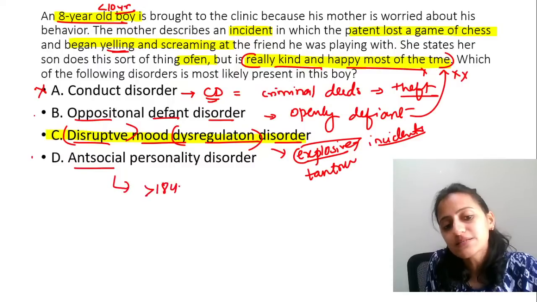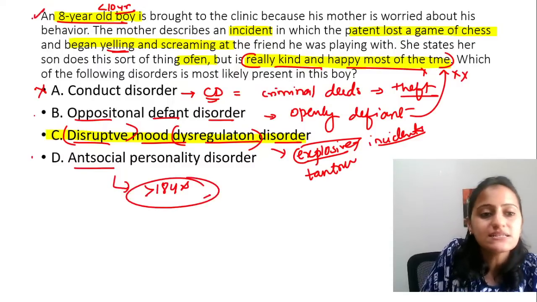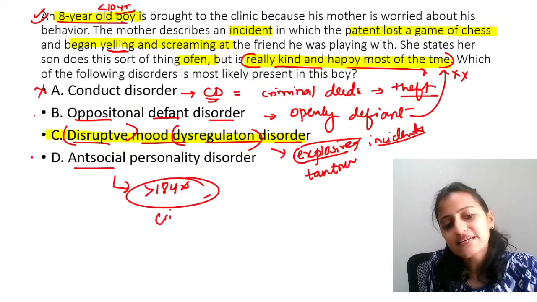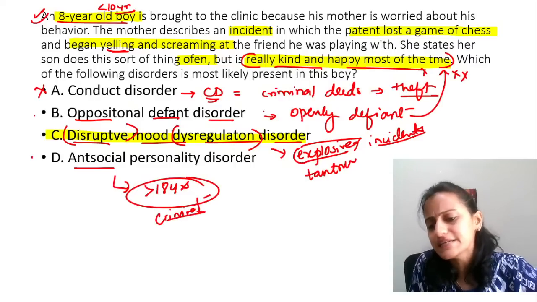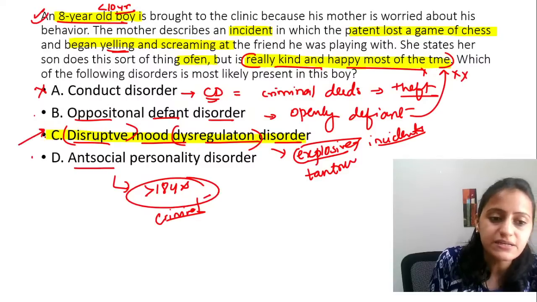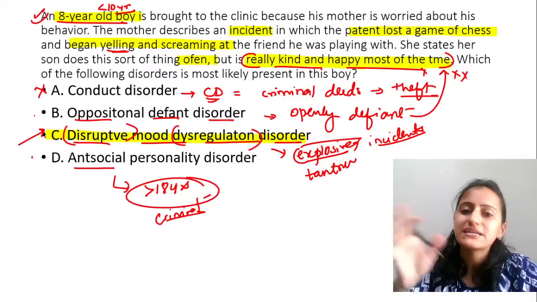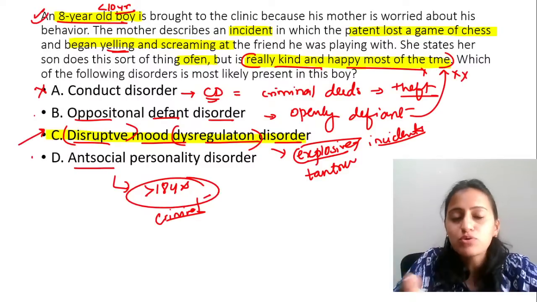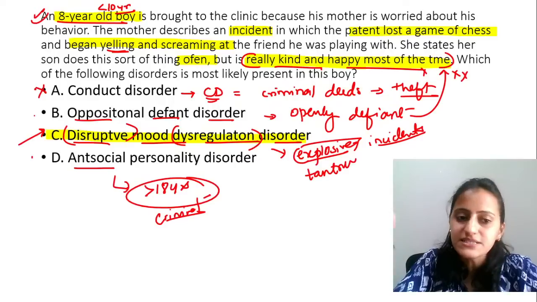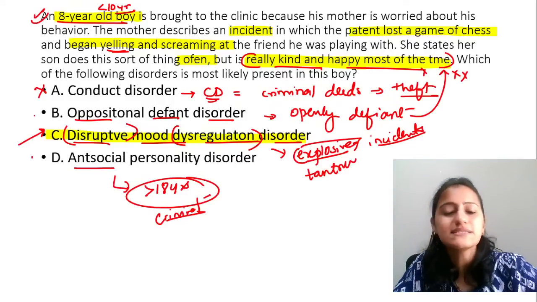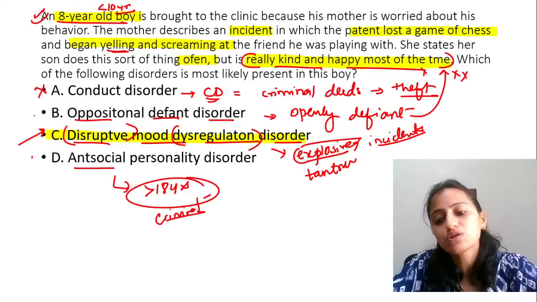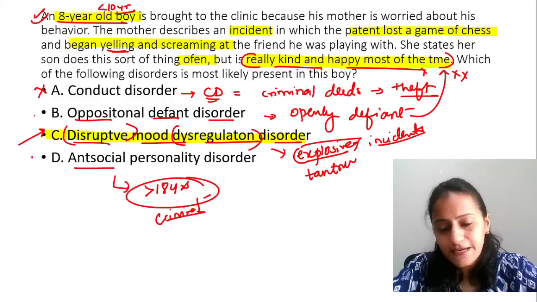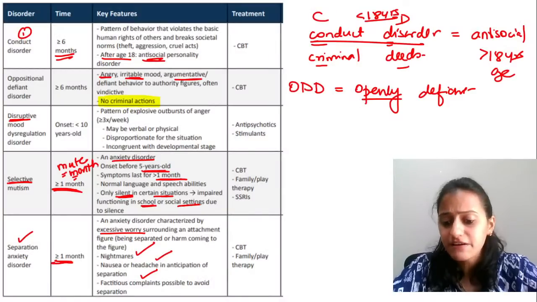Antisocial is always more than 18 years. Here the child is 8 years. And antisocial again is like your criminal deeds. So the answer here is disruptive mood dysregulation disorder. The mood is dysregulated at some incidents and it disrupts. Then there is explosion. There are explosive tantrums. Is this clear with everyone?